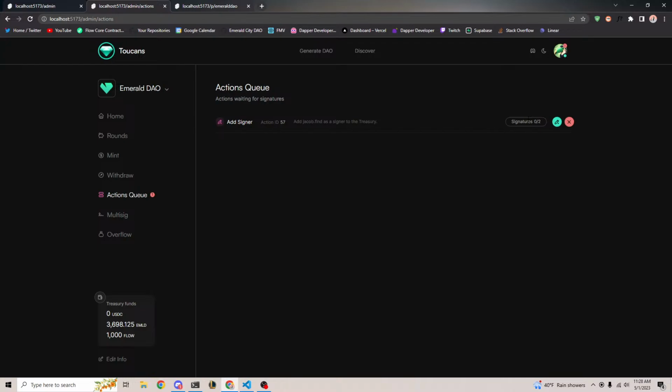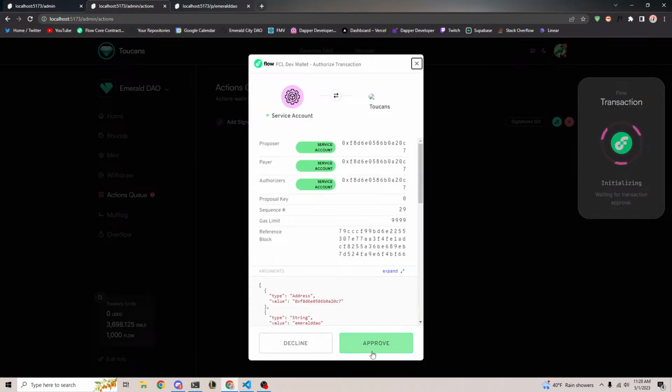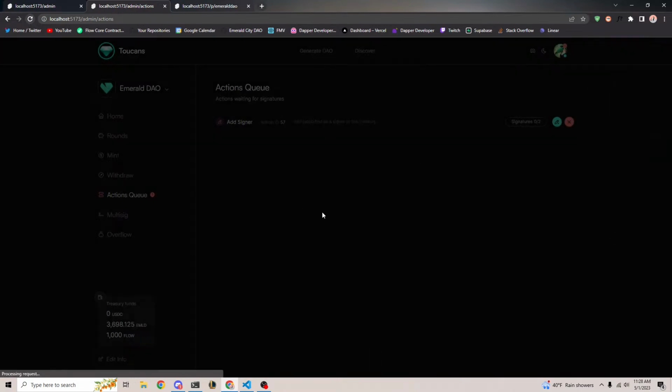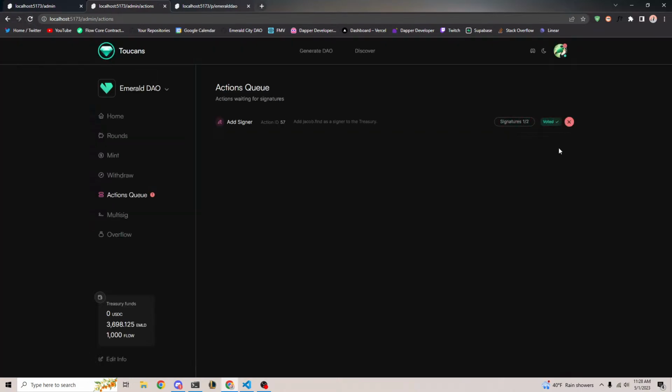The reason for this is because we didn't want people to create random DAOs and just spam people, adding them to be a signer of their treasury. That would be weird. So the new person has to also sign themselves onto the treasury. If I say yes, approve that, and refresh the page here, it says that I already voted, which is great, but there's still 1 signature needed. So yeah, that is still required.